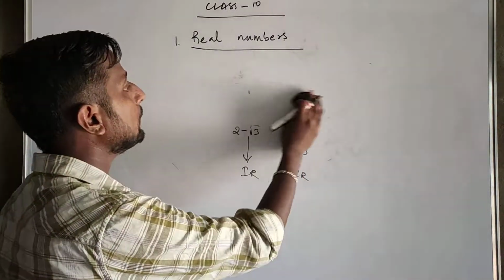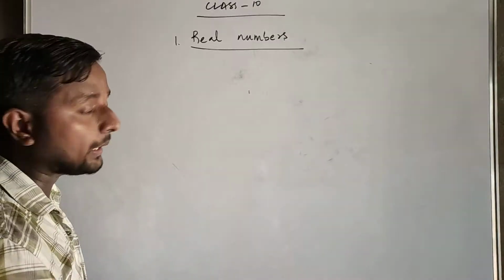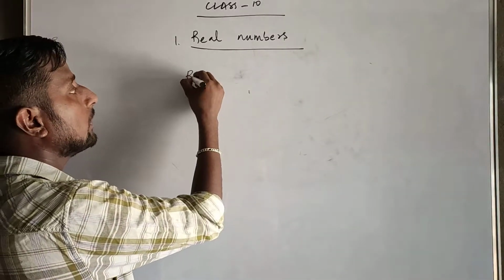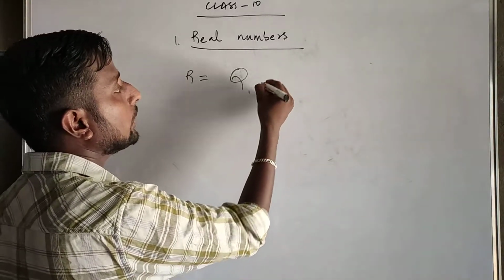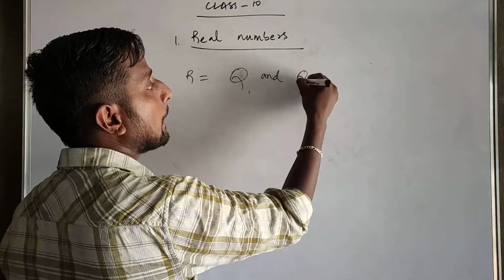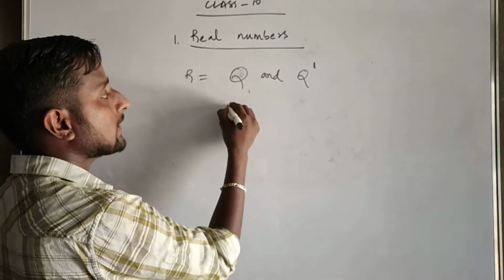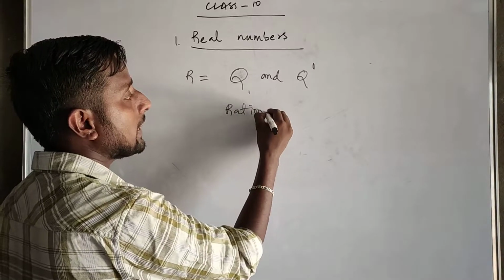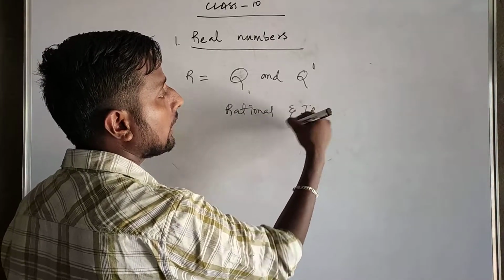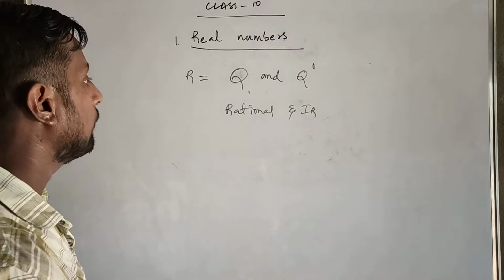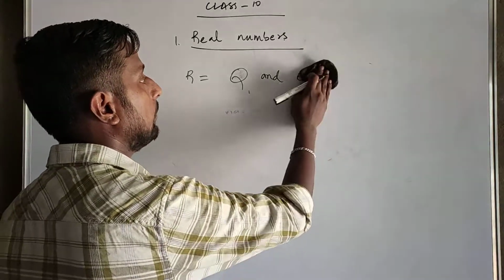Then what is a real number? A real number is a collection of Q and Q dash. That means it's a collection of all rationals and also irrational numbers. We'll represent it pictorially.